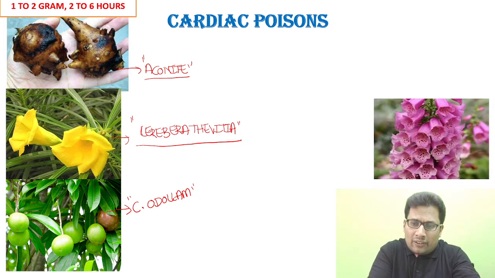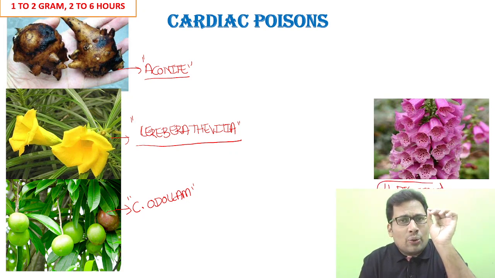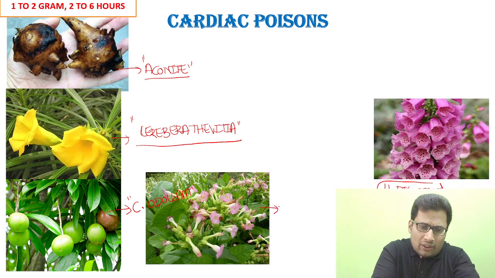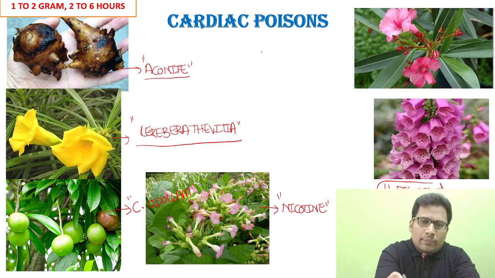And the fourth one is digitalis. Digitalis is also known as foxglove. It is also a cardiac poison. One more is nicotine. And the last one, Nerium odorum.